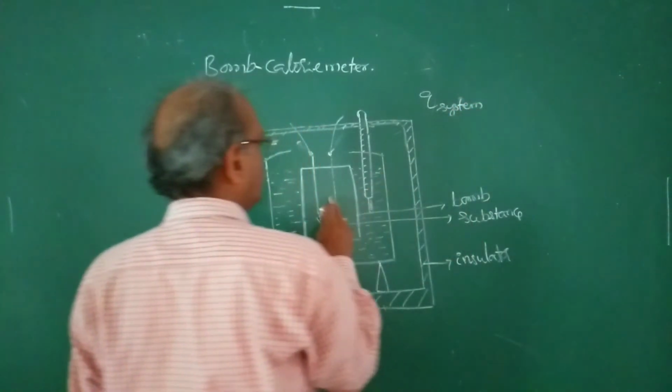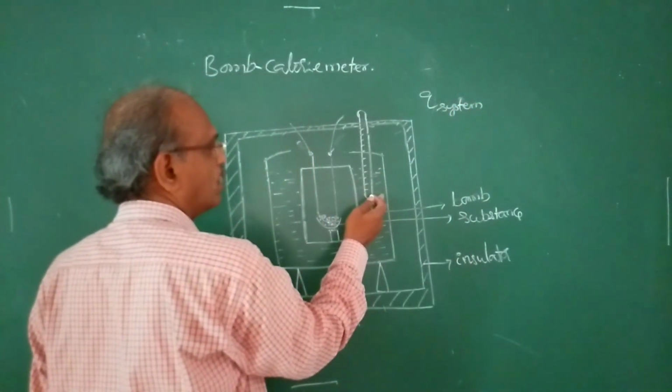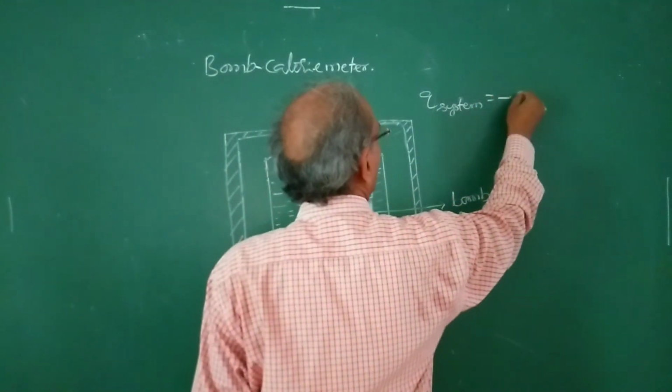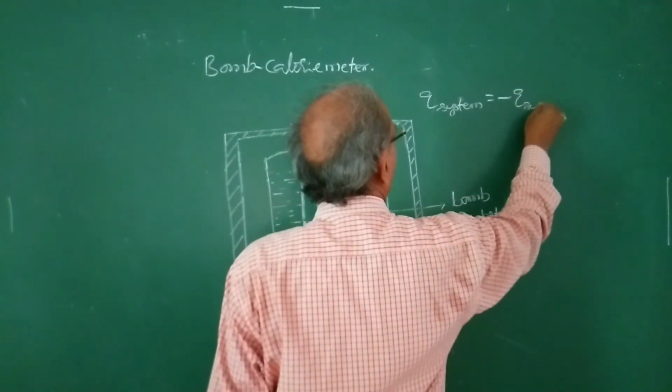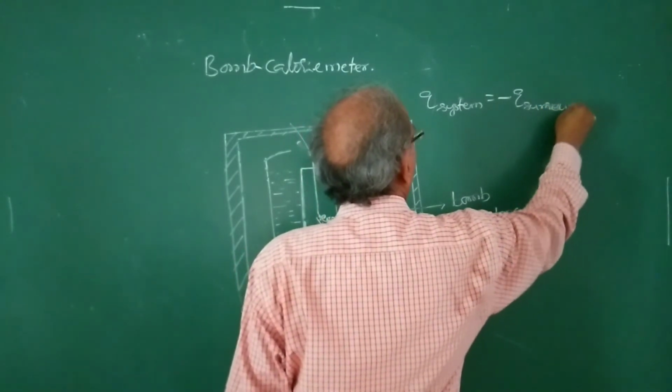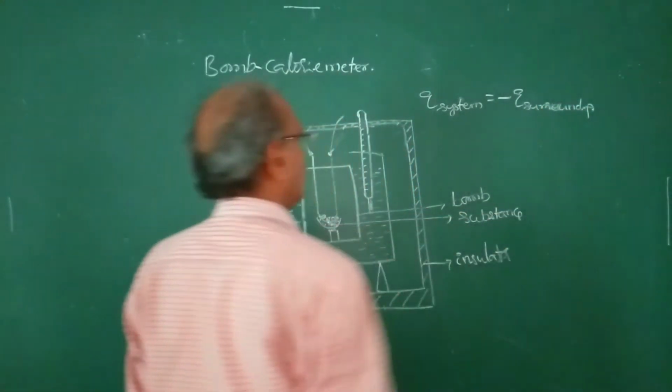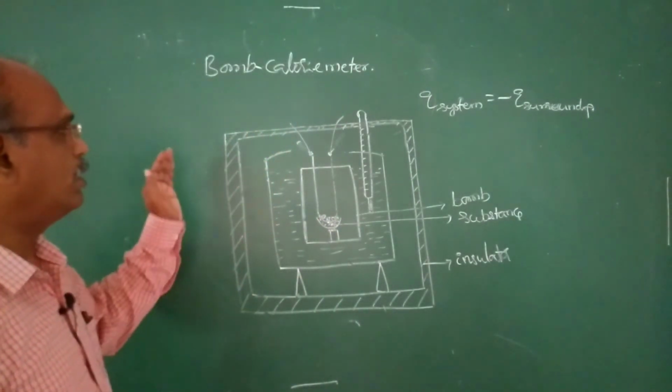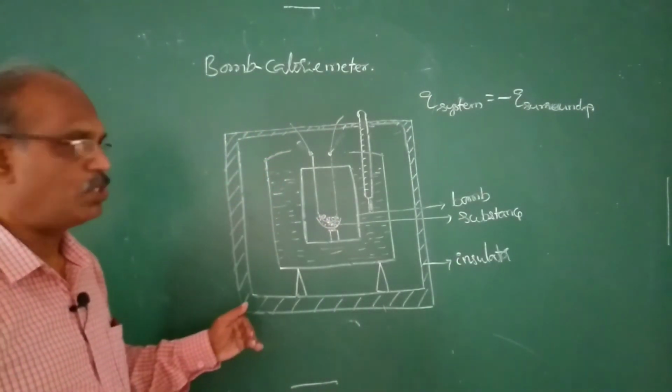See here, heat energy is transferred from system to surroundings, so Q of system is equal to minus Q of surroundings. This is the concept used. In this way, we can determine the internal energy of a system.